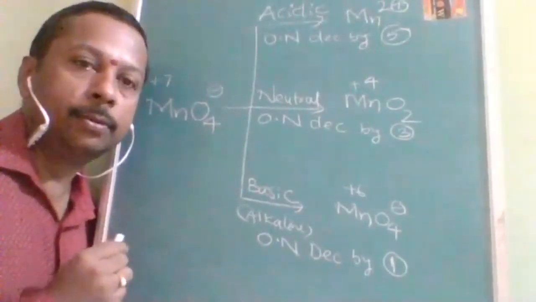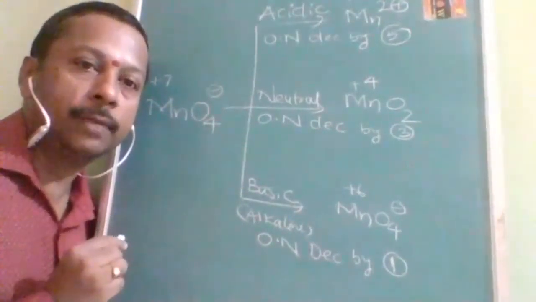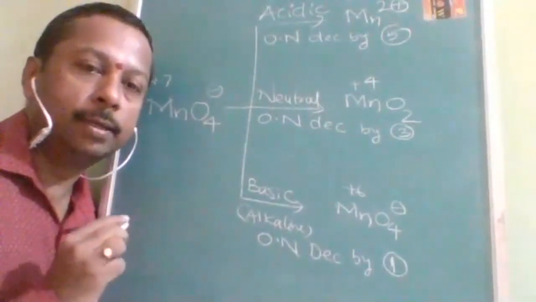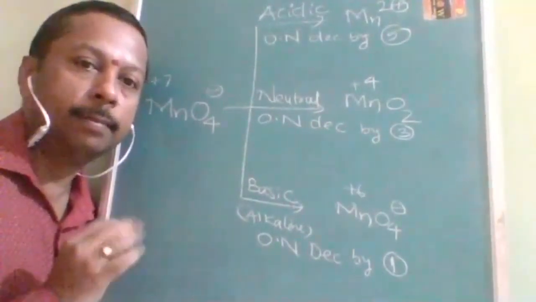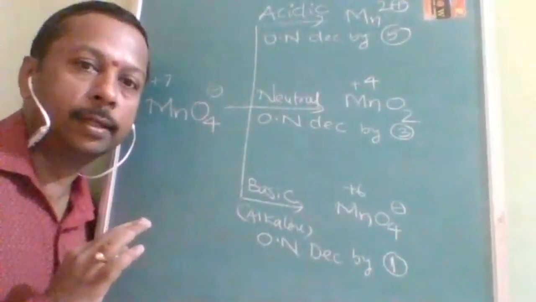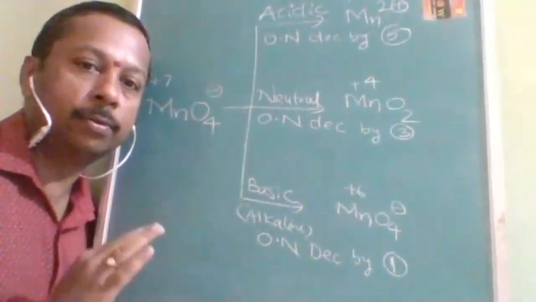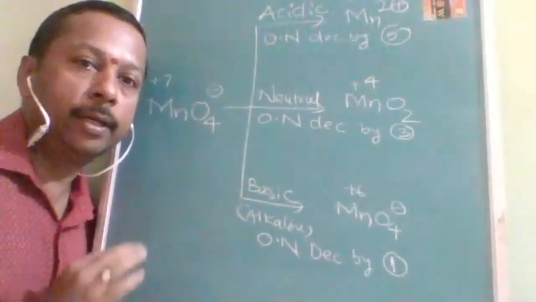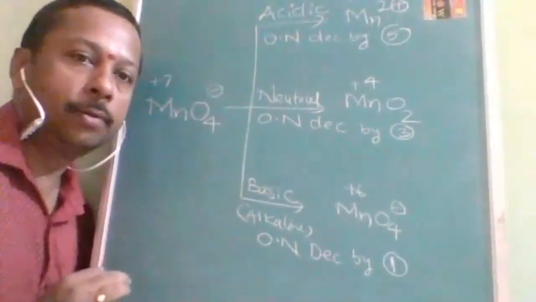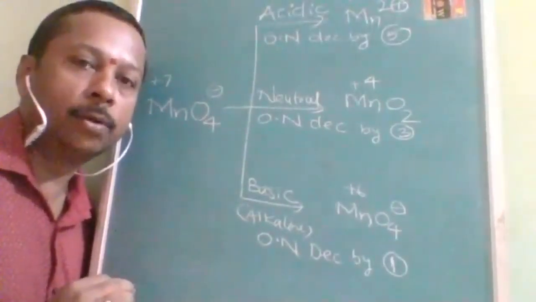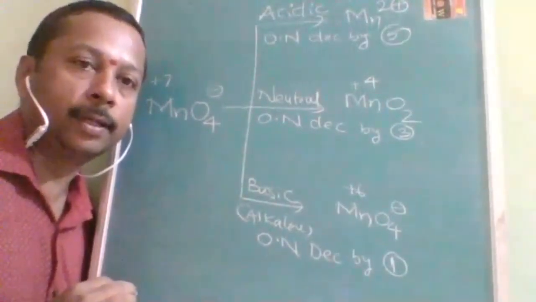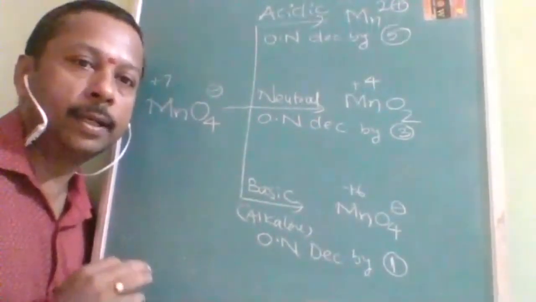Okay, so like K2Cr2O7, it can act as an oxidizing agent only in acidic medium. But KMnO4 is not like that. It can act as an oxidizing agent right from the acidic medium to the basic medium, including neutral medium. So how does it behave in different media, and how will the questions be coming? Let us start with the trick series.